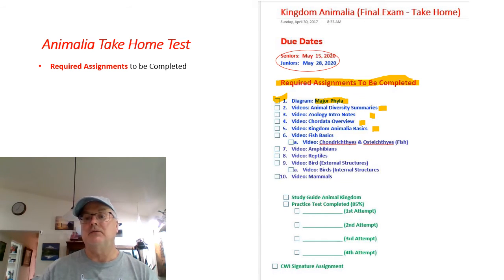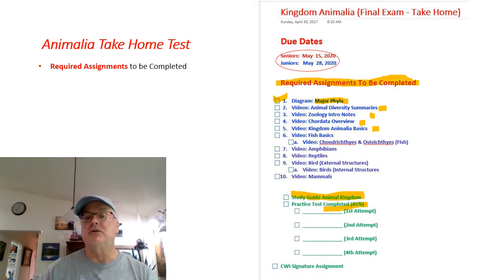If not, don't do them. But you do have to do these required ones. So that's part of the requirements for this take-home test. The big one here will be to complete the study guide, and it's big. When you get to that page, you're going to see that it's very big and long.